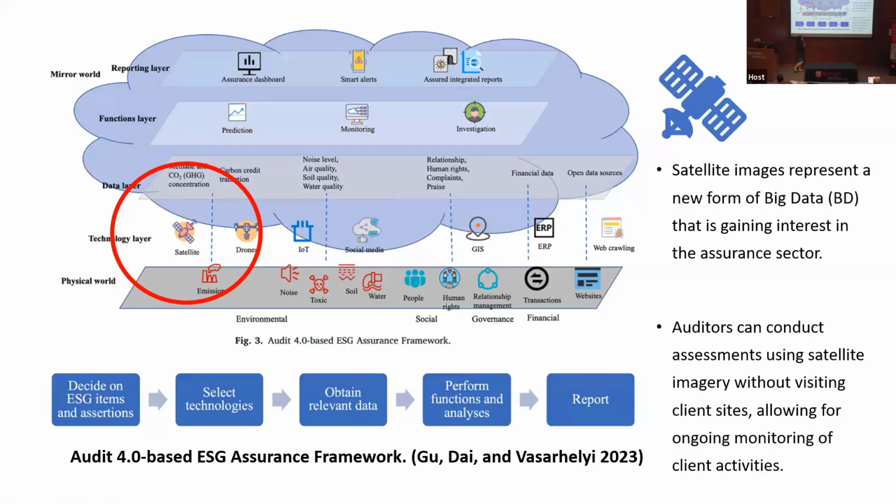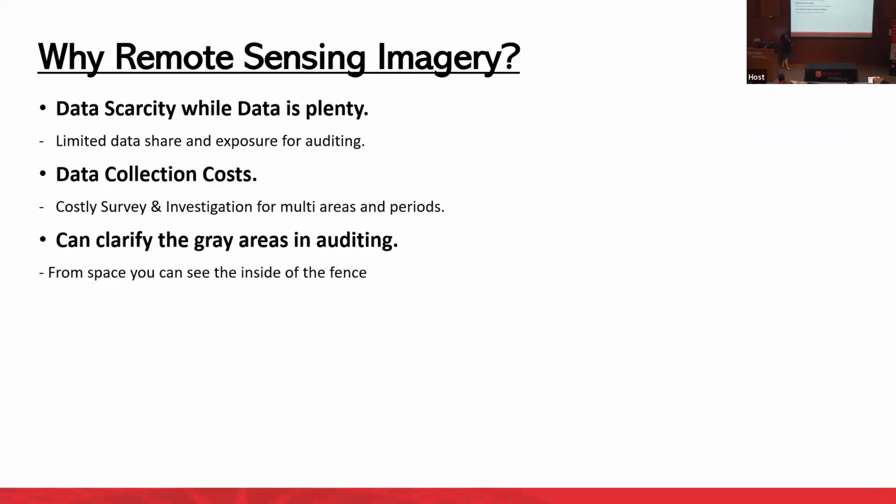Because we will use satellite images, and also we want to develop continuous auditing and monitoring using satellite images, you might believe that it's similar. However, we focus more on supply chain management. Why do people want to use satellite images? Because we are living in a big data world. That means we have lots of data.